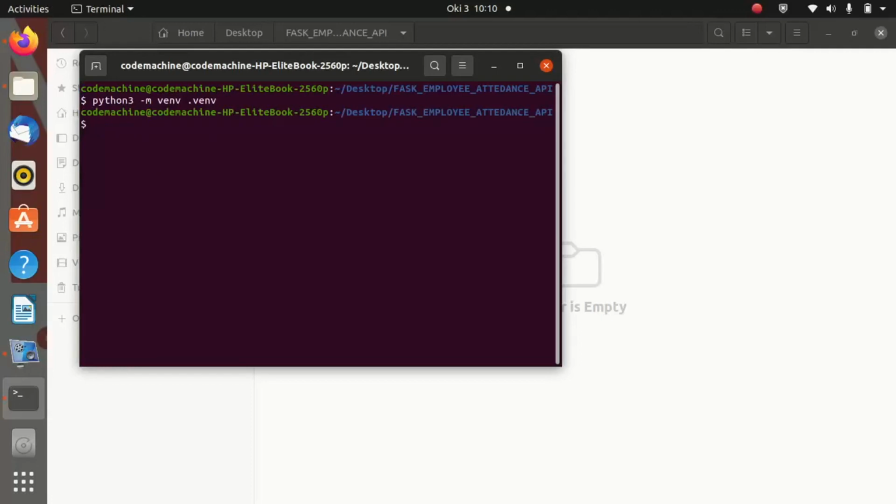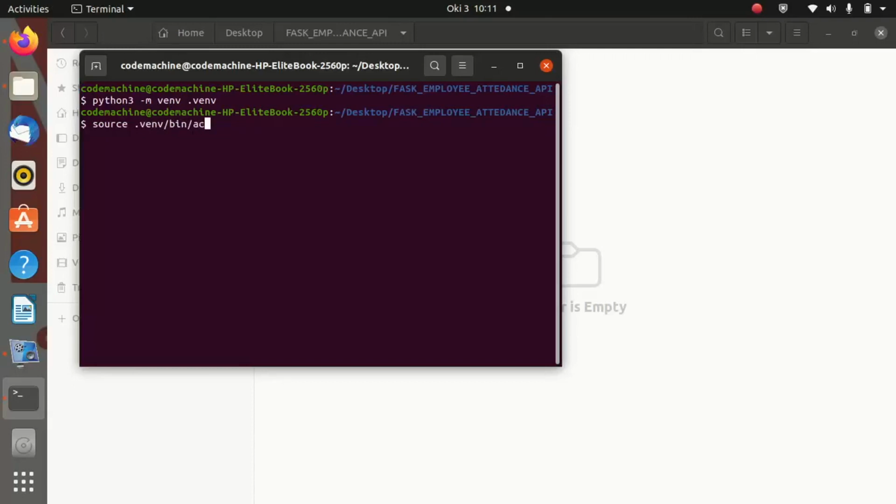The virtual environment was created, but you cannot use it without activating it. So after creating your virtual environment, you just go ahead and activate it. To activate it, just type the command source venv/bin/activate, where venv is the name of your virtual environment.